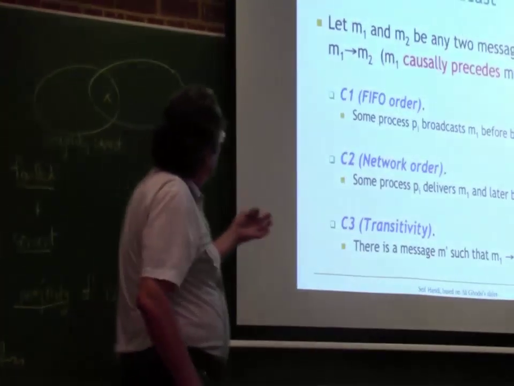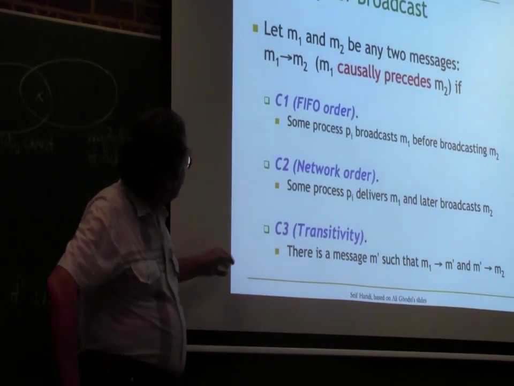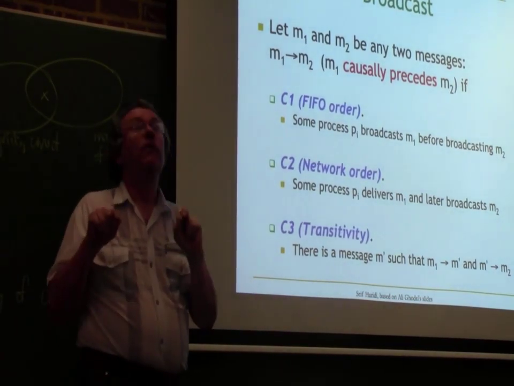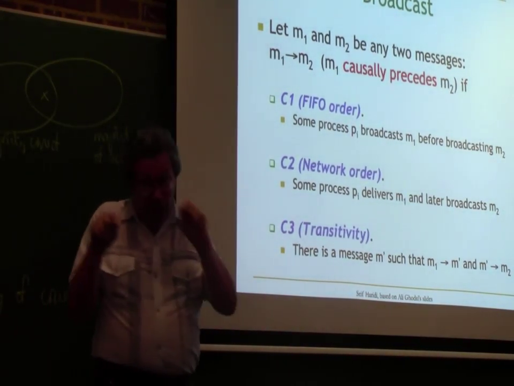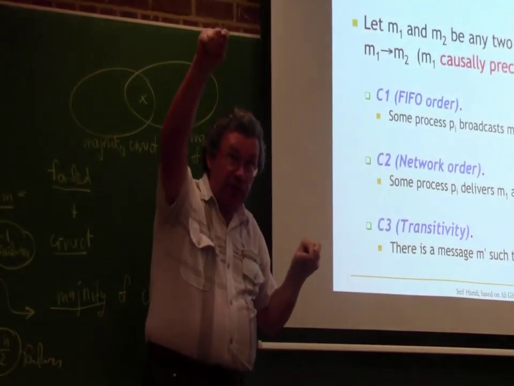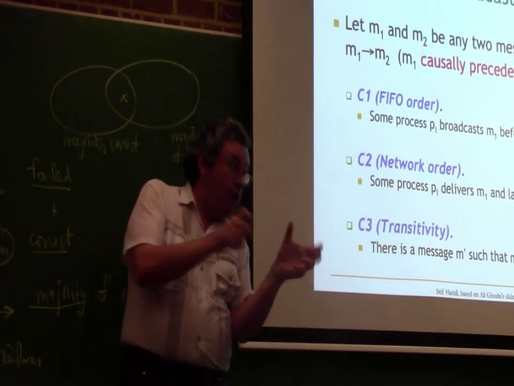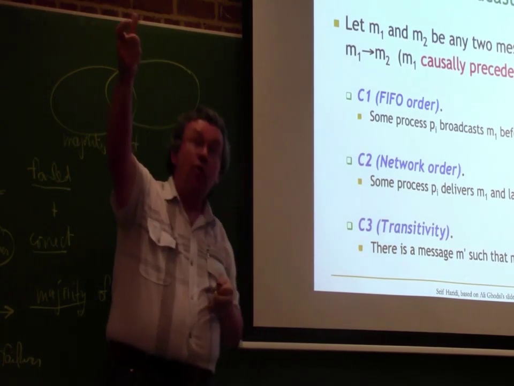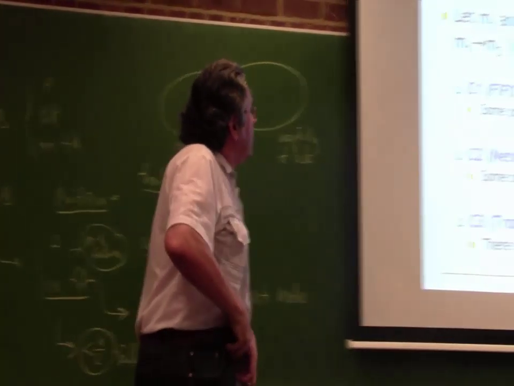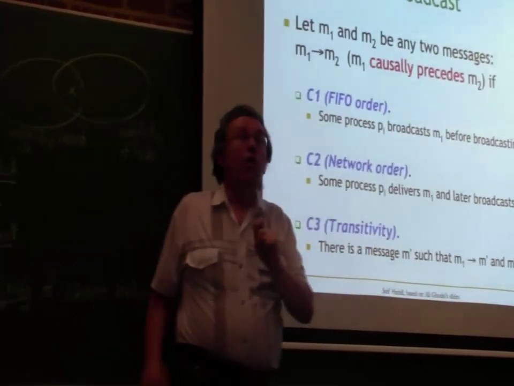So here's the definition of causal order. This is very similar to the happened before relation, only now I'm making it specific for broadcasts. It's a little bit different than happened before between events, because when I do a broadcast on one node, it actually delivers on many nodes. And I do another broadcast that delivers on many nodes. So I have to worry about the order of the broadcast and the order of the delivery. So it's slightly different, but basically it's the same definition. So let's say we have two messages, M1 and M2. Both of them are broadcast.